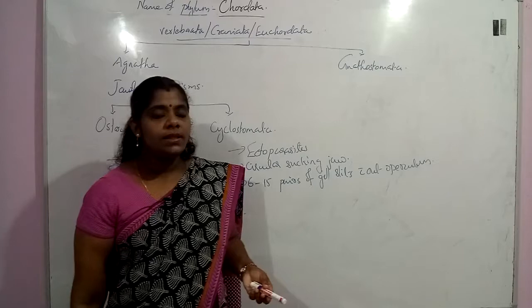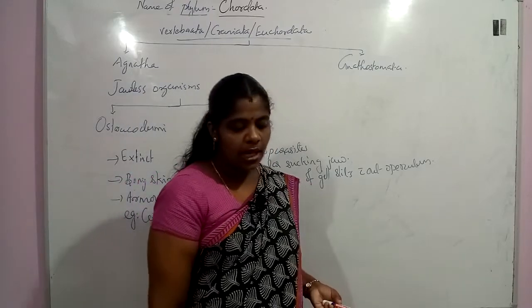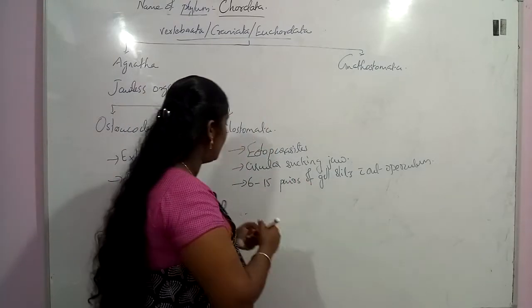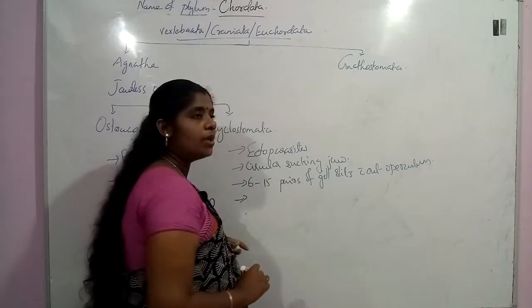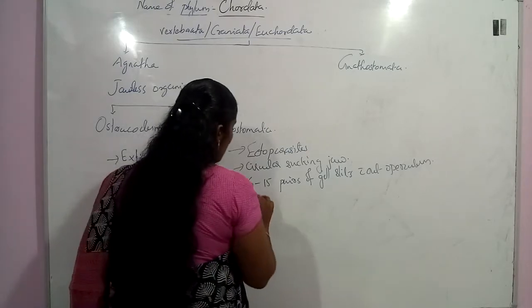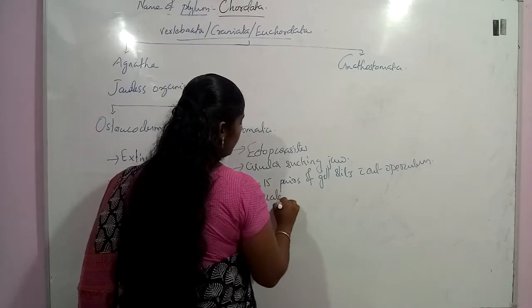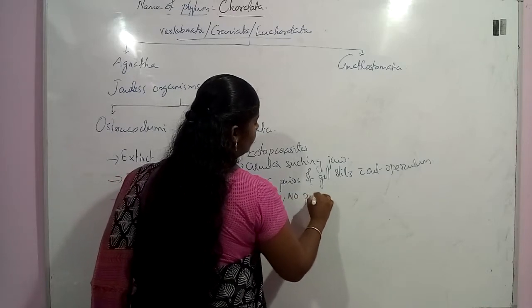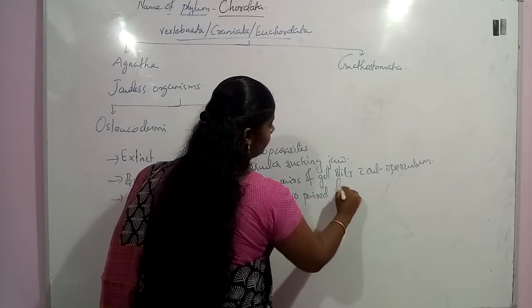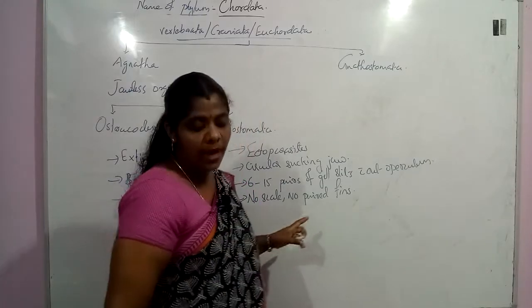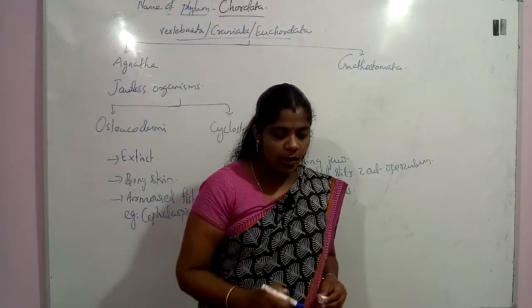And their body it is devoid of scales. അവരുടെ body scales ഉണ്ടാവില്ല. അതേപോലെ paired fins are also absent in this group of organism. No scales, no paired fins present in this group of organism.